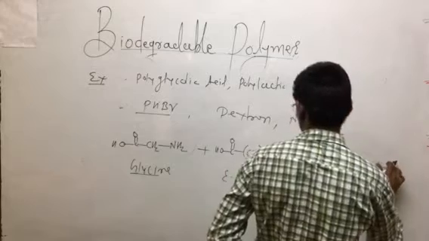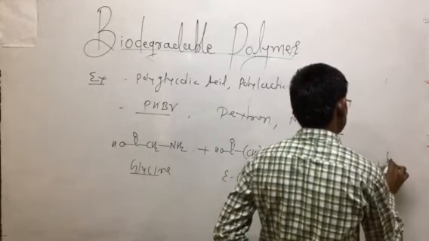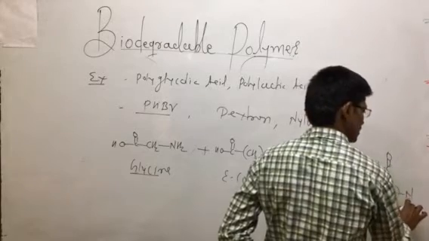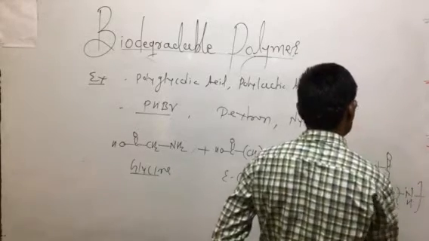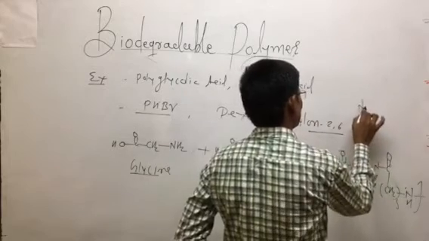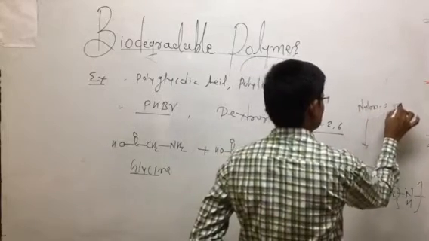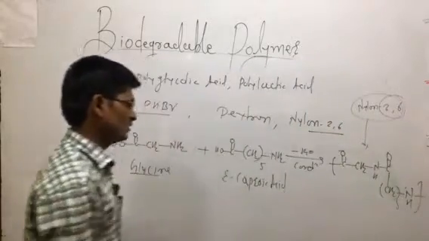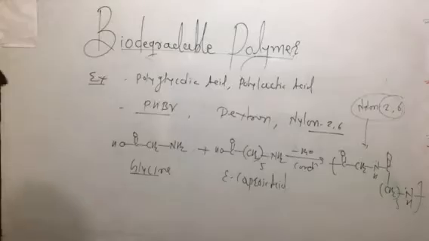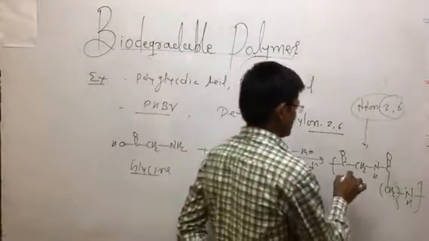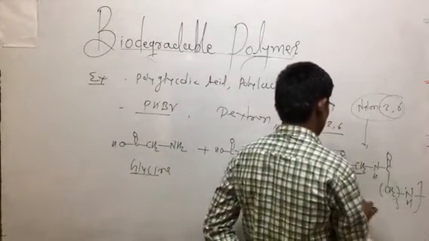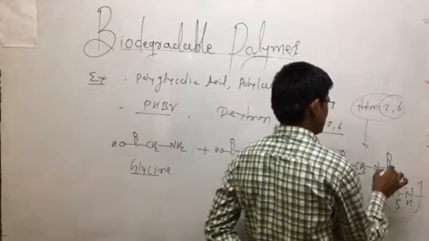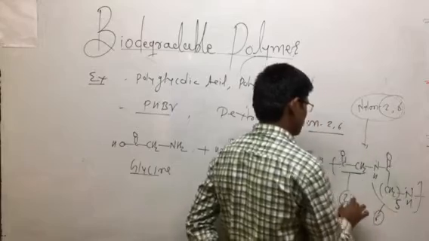Here the oxygen atom, this C double bond O, CH2 taken 5 times, again NH, CH2 taken 5 times, NH. This type of compound is nylon 2,6. The representation 2 and 6 is nothing but the number of carbon atoms. As you can say, these 2 carbon atoms are from here and these 6 carbon atoms are from here. This C, and this is CH2 taken 5 times, and C is here. So these are 6 carbons and this is the 2 carbons.